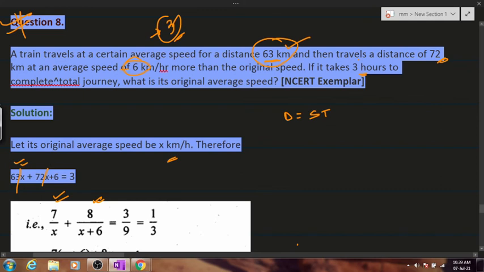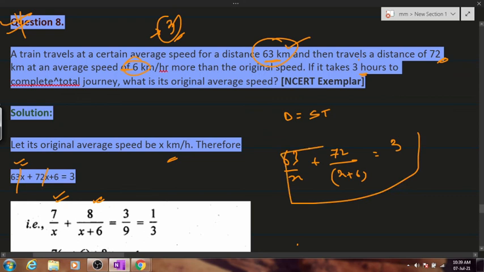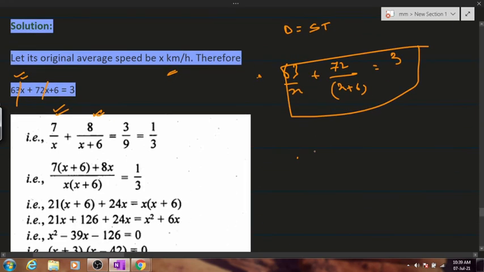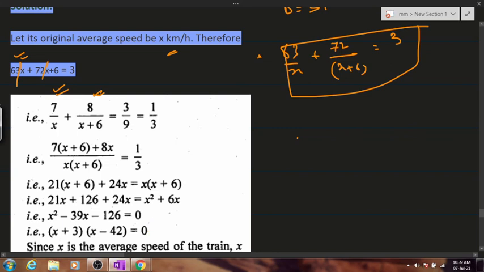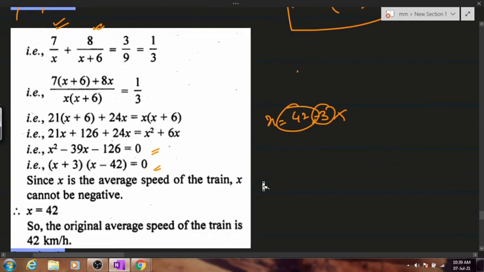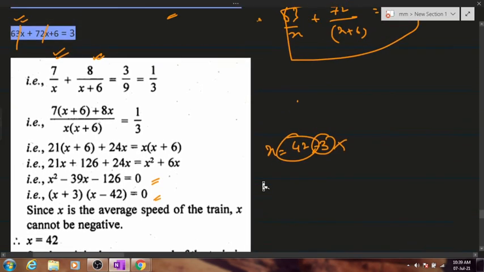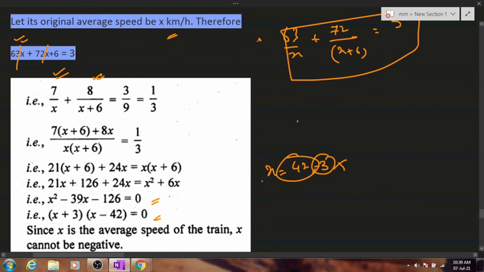Okay, its average speed is 6 more than, so this will be 63 by x plus 72 by x plus 6. This is equal to how much? Yes or no? When you solve this, you'll be getting the equation as x square minus 39x minus 126. And when you factorize this, x's value will be 42 and minus 3. Minus 3 will be ignored, 42 will be taken as the average speed of the train. Did everybody understand this question properly? Take your time and copy this down properly. Same logic as the previous one, out here you have to add up the time. Is this numerical clear to everyone? Yes or no? Kindly confirm.